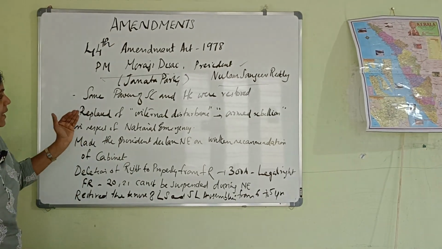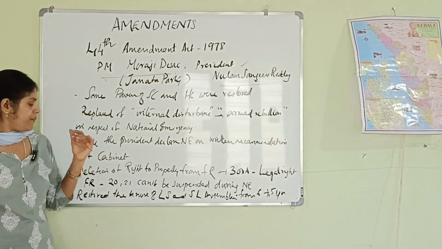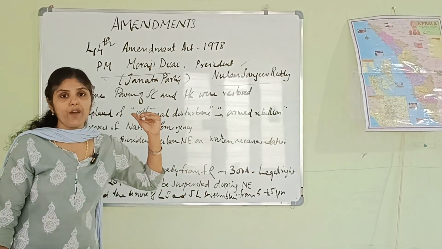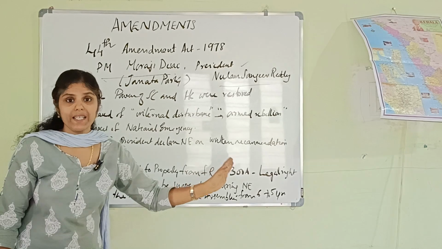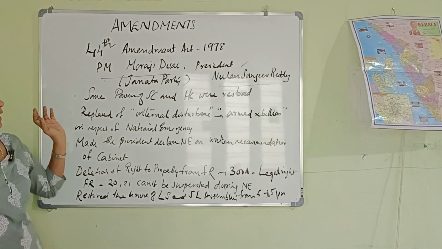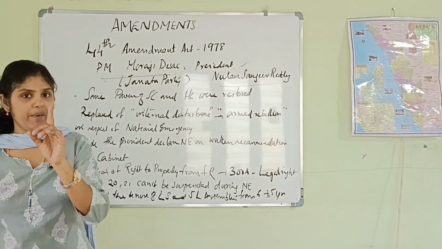Then it made the President declare national emergency only on the written recommendation of the cabinet. Then deletion of right to property from fundamental rights to 300A of Indian Constitution and provided it as a legal right. Then fundamental rights 20 and 21 cannot be suspended during national emergency, and this was as per the 44th Amendment Act of 1978.